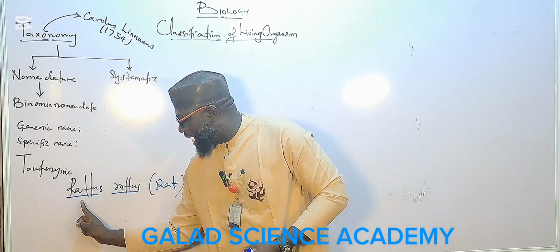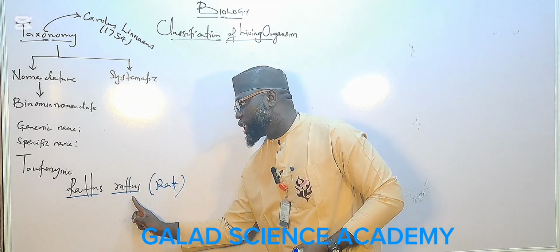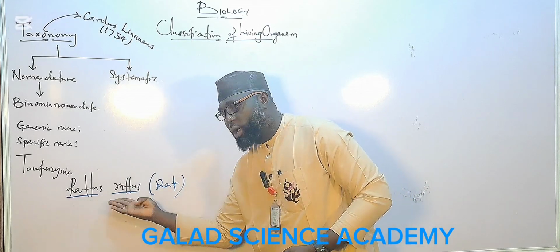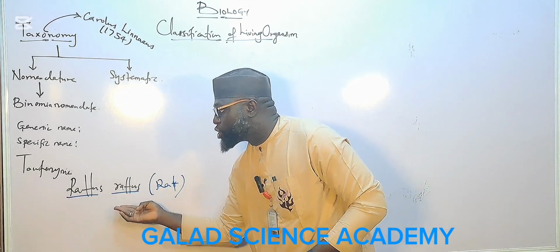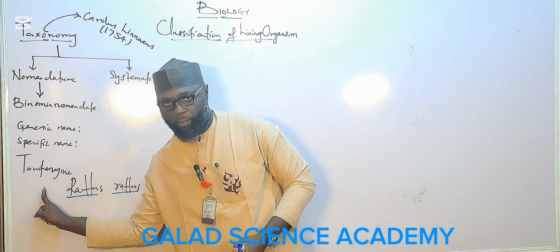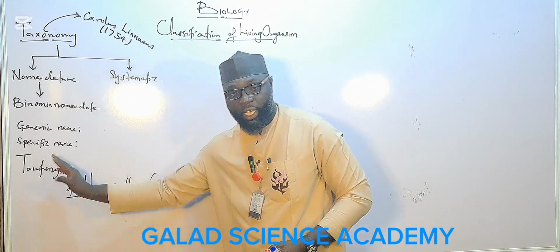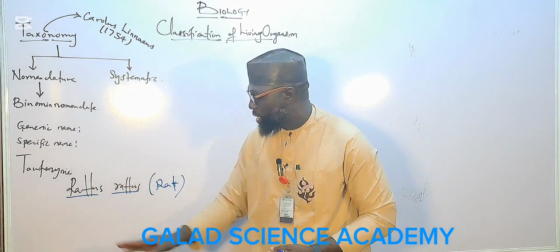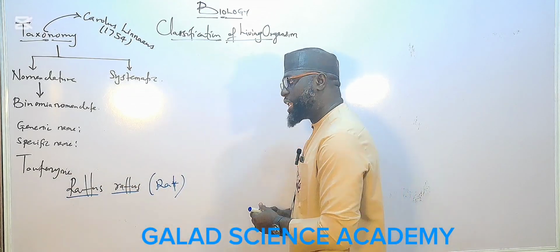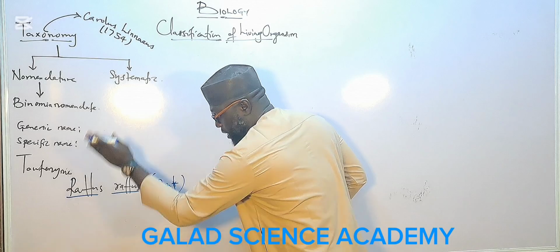But the generic name and species name are the same, and the condition is called tautonyms. When the genus and species names are the same, it's called tautonyms. But in another case, okay, don't worry about that.